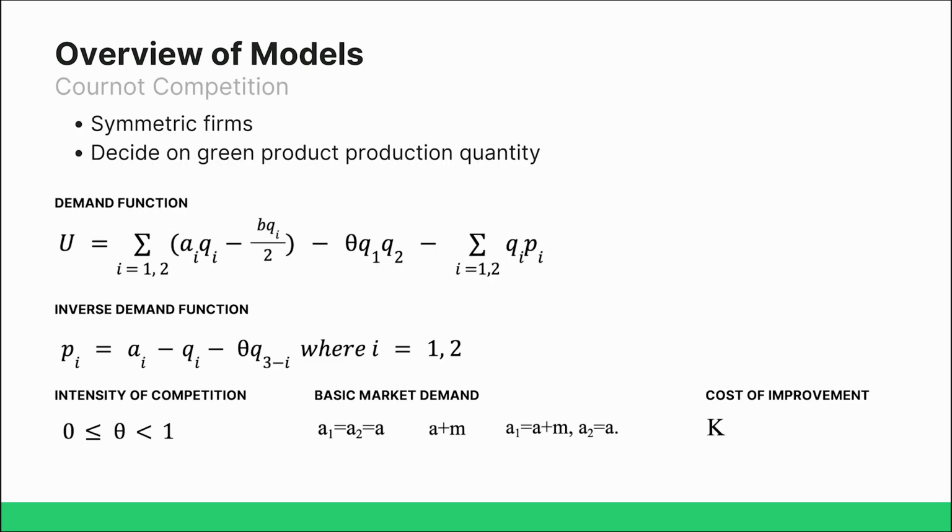In this study, each symmetric firm is engaged in a Cournot competition as they decide on the green product's production quantity. The demand function and the inverse demand function are defined as shown. The intensity of product is defined by theta, the basic market demand is A, and M represents the increase in basic market demand when the firm improves its technology. The cost of technology improvement is K.